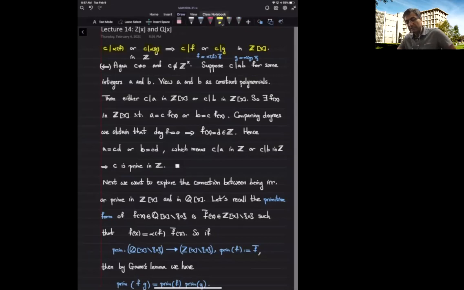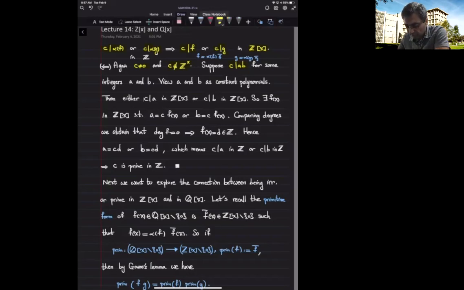So we assume that C is an integer, which happens to be prime in the ring of integer polynomials. So again, it cannot be 0 or a unit in the ring of integers. So we focus on the more interesting part, meaning we assume that C divides the product of two integers A and B. I have to show that it divides one of them. Again, we view these A and B as constant polynomials, and we use the fact that C is a prime in the ring of integer polynomials.